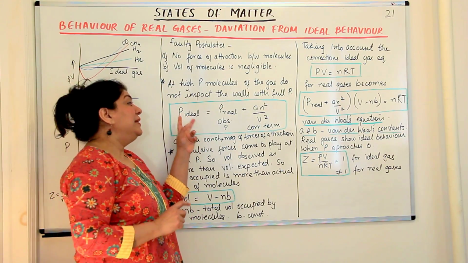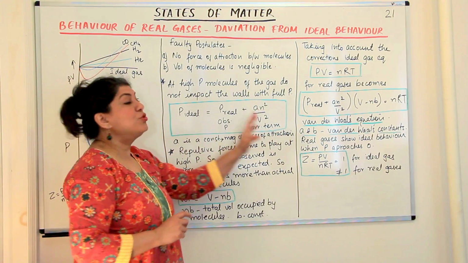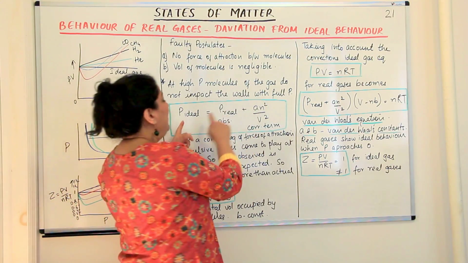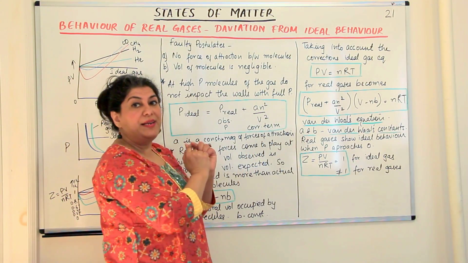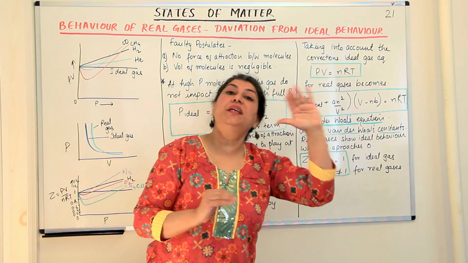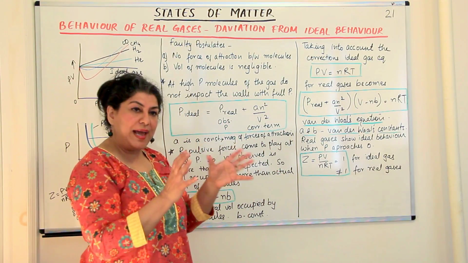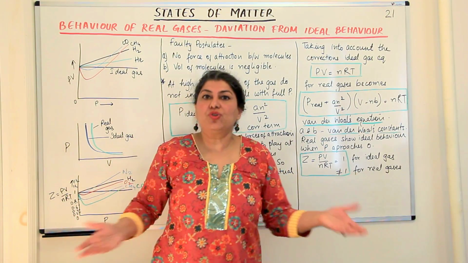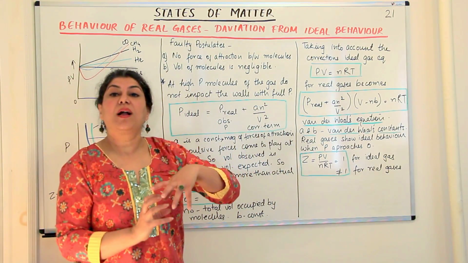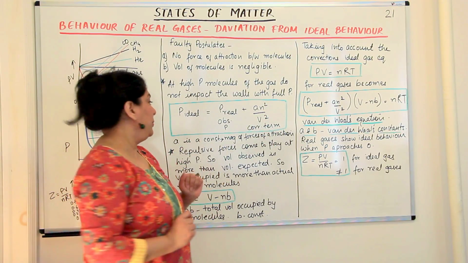Right? So this was written as a correction. This correction term was added to the pressure of the ideal gas. And why was this correction term added? Because now we wanted to change the ideal gas equation into a real gas equation, one applicable to real gases, so we had to take into account the forces of attraction that are there in a molecule.